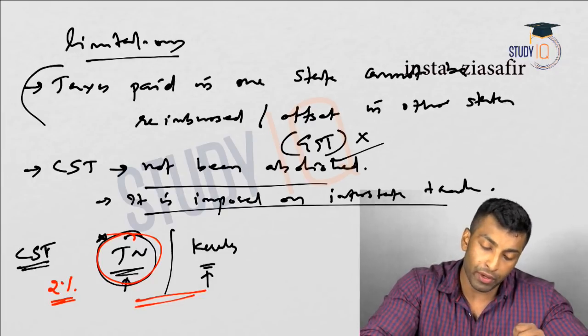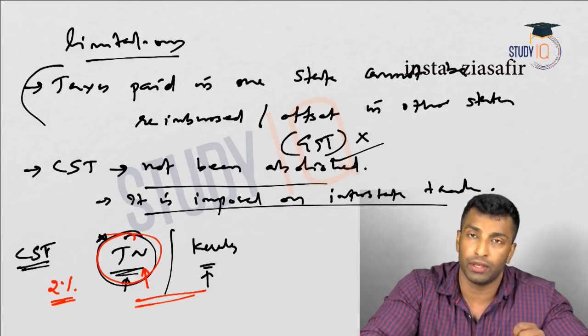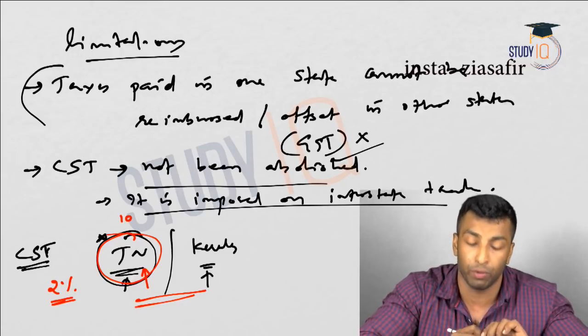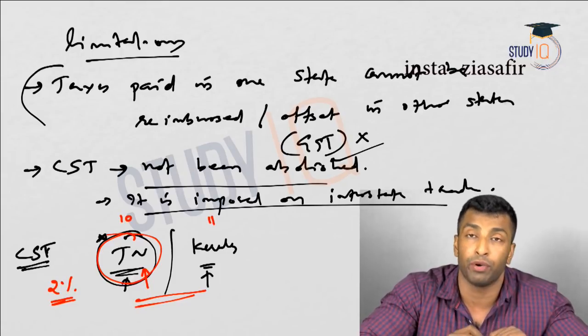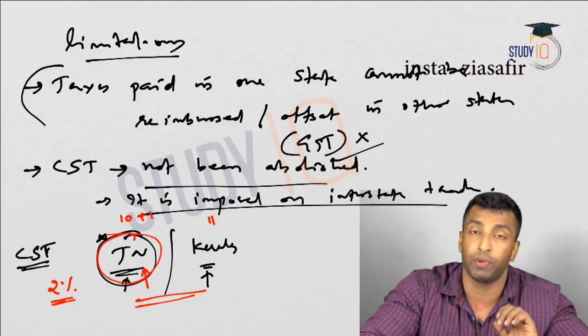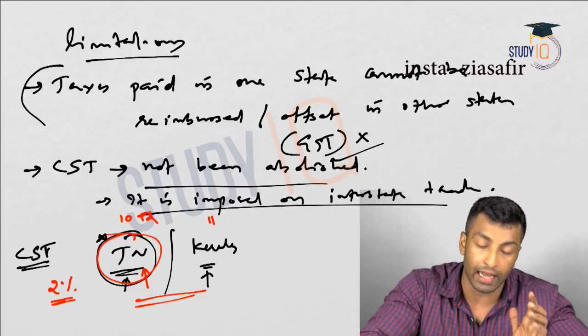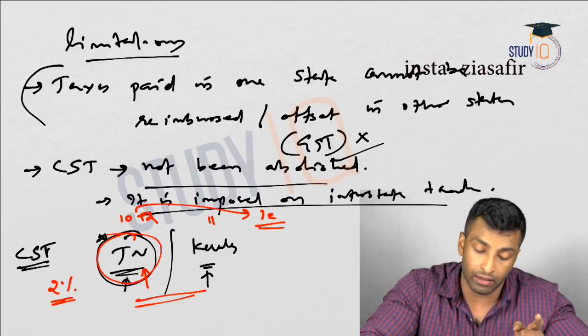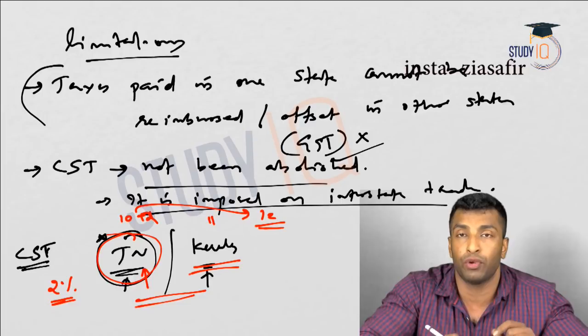So what will happen is, if Tamil Nadu is an efficient producer, let's say Tamil Nadu is producing one item, this pen, at 10 rupees, and Kerala is producing at 11 rupees. Now suppose the government is imposing a tax of, let's say, 1 rupee or 2 rupees here in Tamil Nadu, so this will become 12. And that will cost more in Kerala if you are selling.